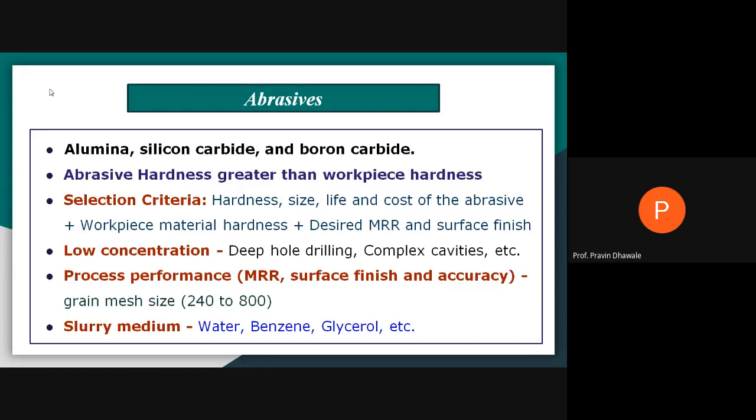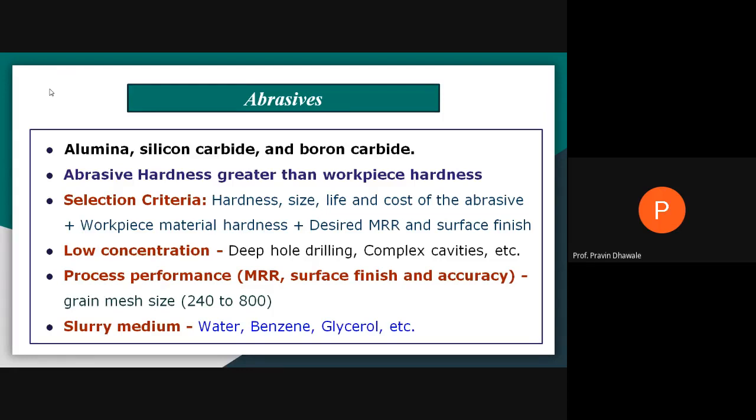While selecting the abrasive particle for a particular application, you must think about the workpiece material hardness, and you must also think about how much amount of material is to be removed from the workpiece. That is nothing but how much material removal rate it will require, with how much quality of surface finish will be obtained during the machining.